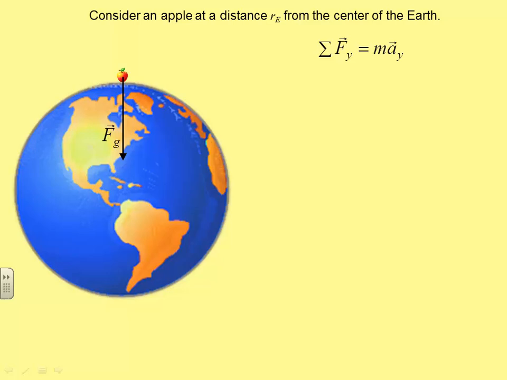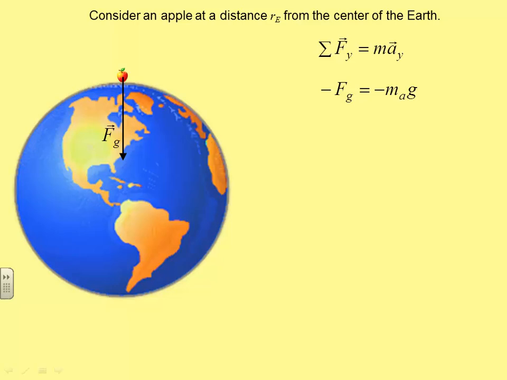The only vertical force is the force of gravity. If we're neglecting air resistance, it's down, which makes it negative. The acceleration is also down, which makes it negative. This is the mass of the apple. And of course, we know, and Galileo knew before Newton, that the acceleration of free fall is little g, technically 9.8 meters per second squared.